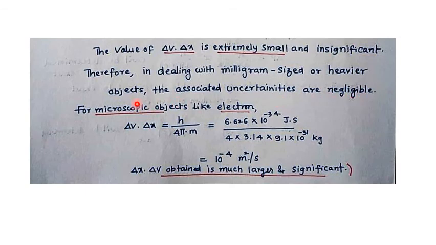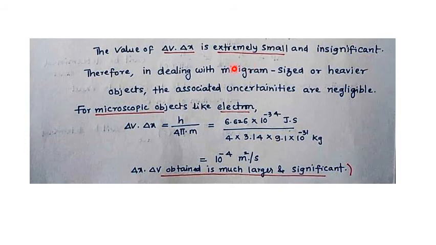For the macroscopic case, we have just discussed, we have taken 1 milligram. So 1 milligram is also considered under the macroscopic, because whatever result we got finally, delta x into delta v is extremely small if you take the milligram also. So milligram is also considered macroscopic.